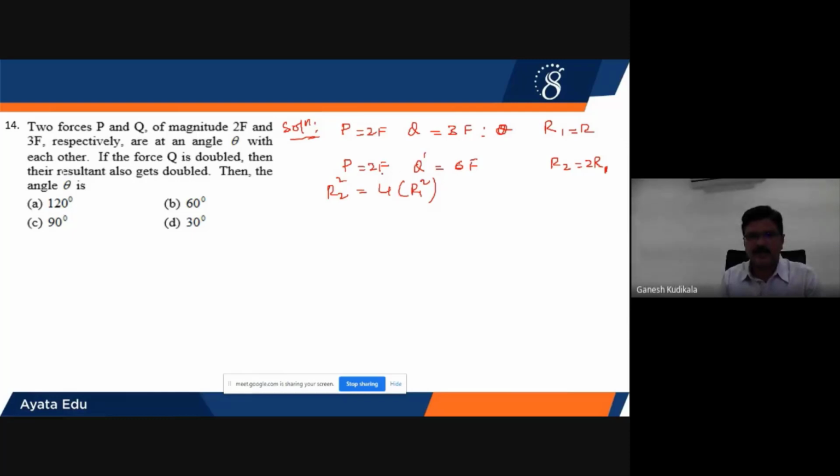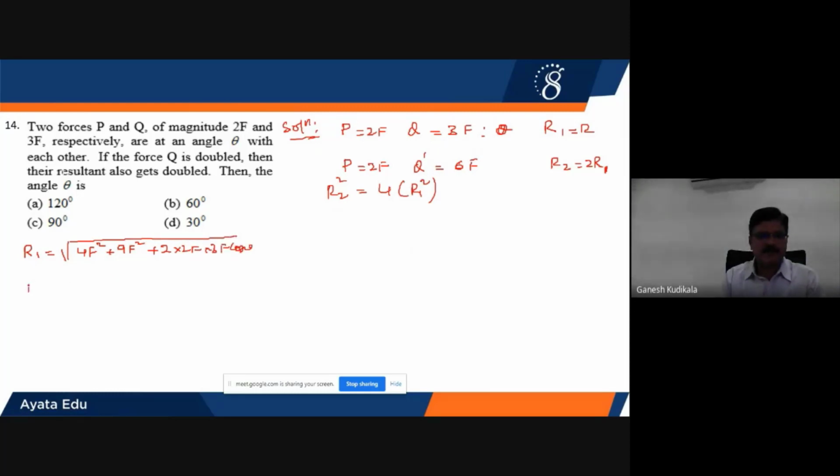What is R2 square? The resultant of these two. Let me write down here. R1 will be equal to under root of the two vectors P and Q. The resultant is given by the formula: 4F square plus 9F square. Which formula am I using, children? It is P square plus Q square plus 2PQ cos theta. So here plus 2 into P is 2F, into Q is 3F, into cos theta.